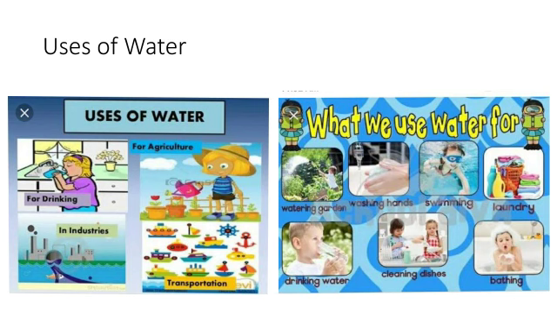Water is used as a solvent in factories, laboratories, foodstuffs, and in various types of biological processes occurring in the body, such as digestion, excretion, etc. That is why the doctor tells us to drink more water in the summer season. If you drink more water, your body will work very well. Water is useful for cleaning purposes, such as for bathing and washing clothes.